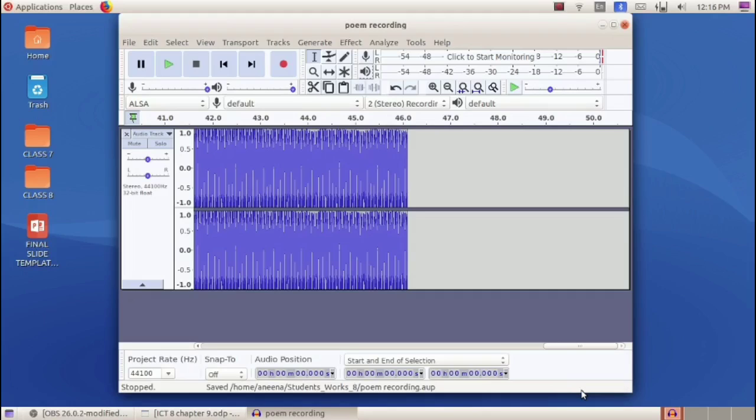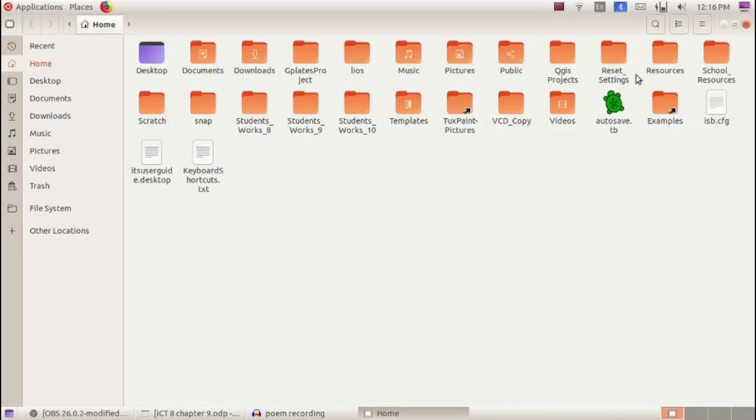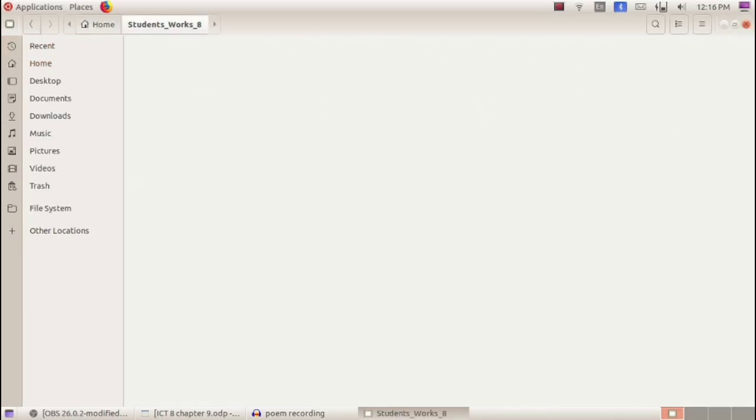Okay, so if we are saving the recording as a project file, the file extension or the file format will be .aup. Okay, let's see that. Okay, first we'll go to Home folder. In that, Students Work 8.